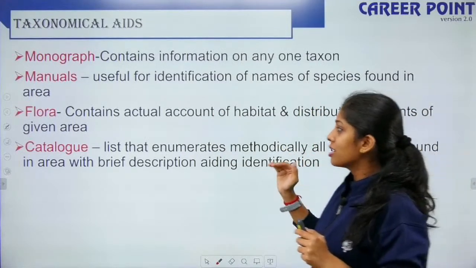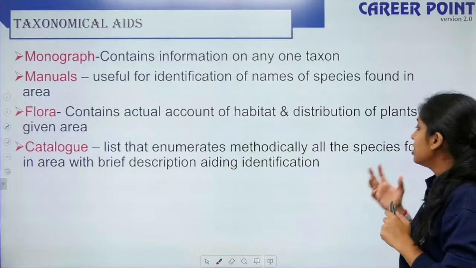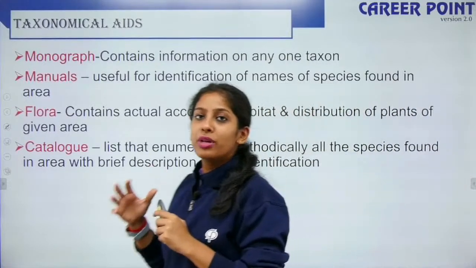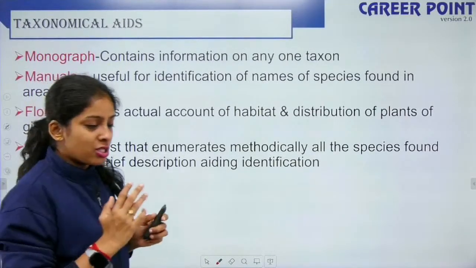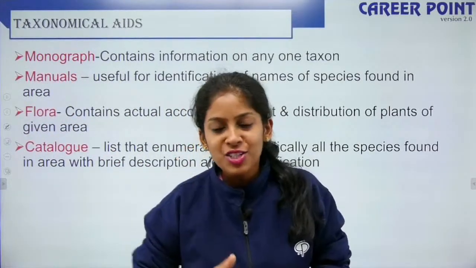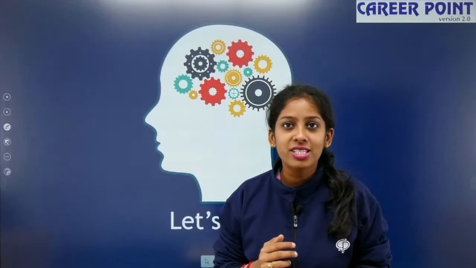The last one is catalog. It's the list that enumerates methodologically all the species found in an area with a brief description, meaning it involves both flora and fauna. So that is your catalog. So aren't we done with this revision, quick revision in just 30 minutes? It's not even 6 now, right?